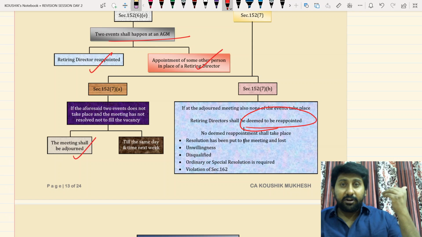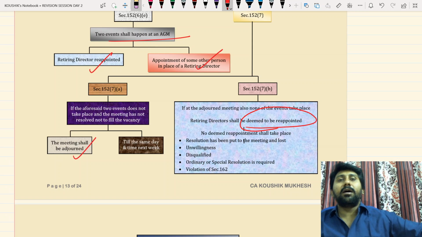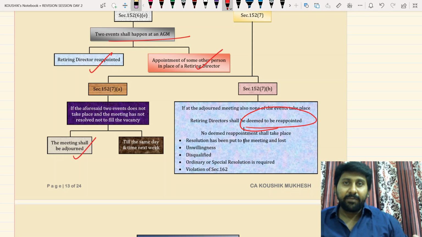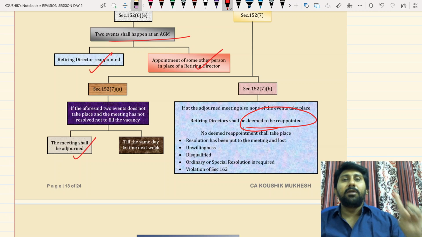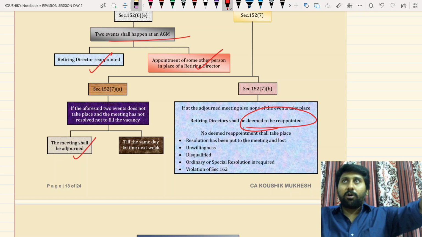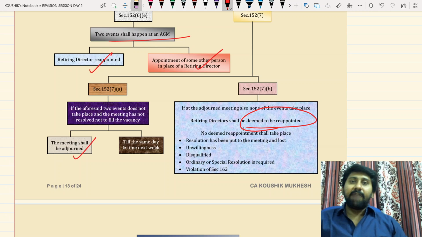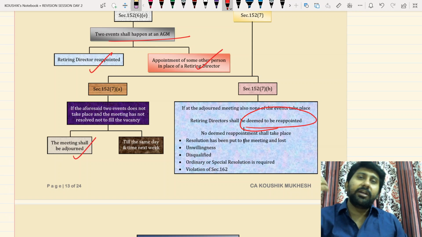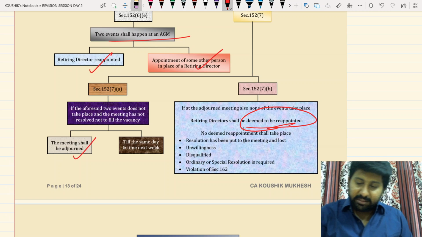That means they didn't vote in favor of appointment. They didn't vote even in favor of not reappointing. And no other new person also applied under 160. In such a case, the first time, if there is any confusion about what decision to be taken at a general meeting, I will first adjourn the meeting. Come after 1 week. Even at the adjourned meeting, if you are still confused, I can't wait for another adjournment. The retiring director shall be deemed to have been reappointed at the adjourned meeting.